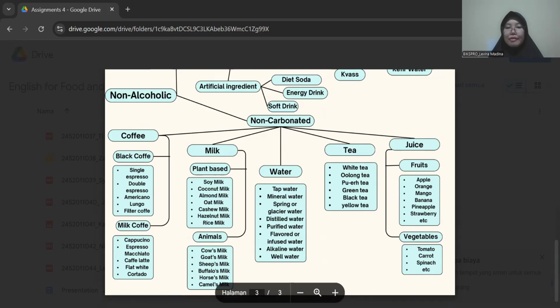So for the next is filter coffee. Filter coffee is made by slowly dripping hot water over ground coffee, often resulting in a lighter, less intense cup than espresso-based drinks. So for the next is milk coffee. Milk coffee has several types.